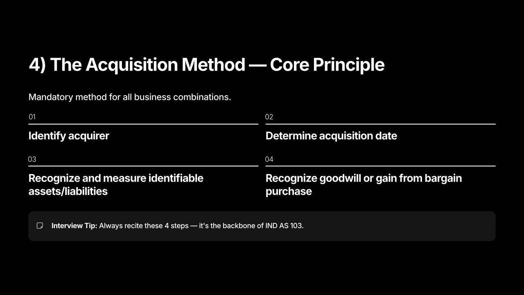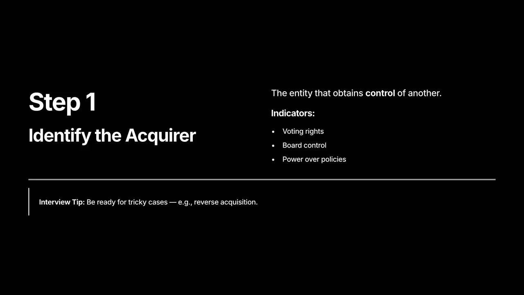Why follow it exactly? Deviation changes reported equity and profit. The acquisition method ensures the acquired business is reflected as if the acquirer bought it on the acquisition date. Interview technique. State the 4 steps first, then apply them to the question. This keeps your answers structured and persuasive.